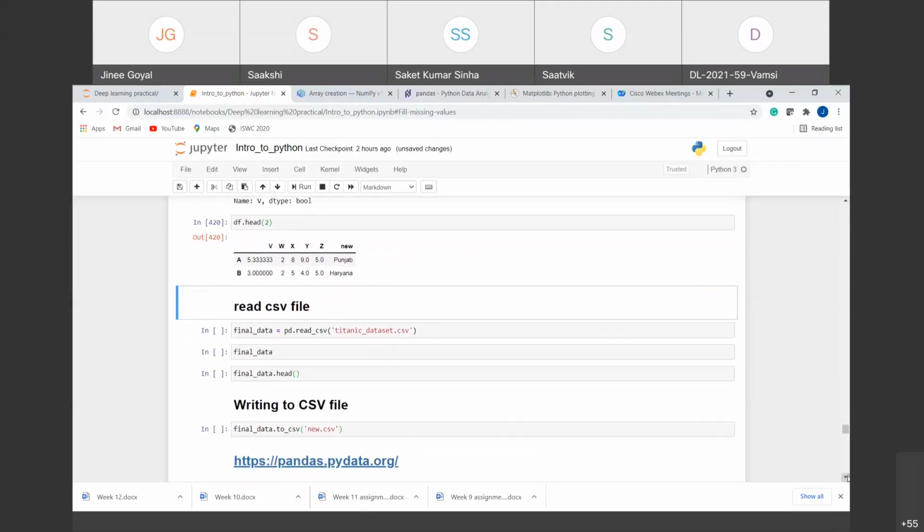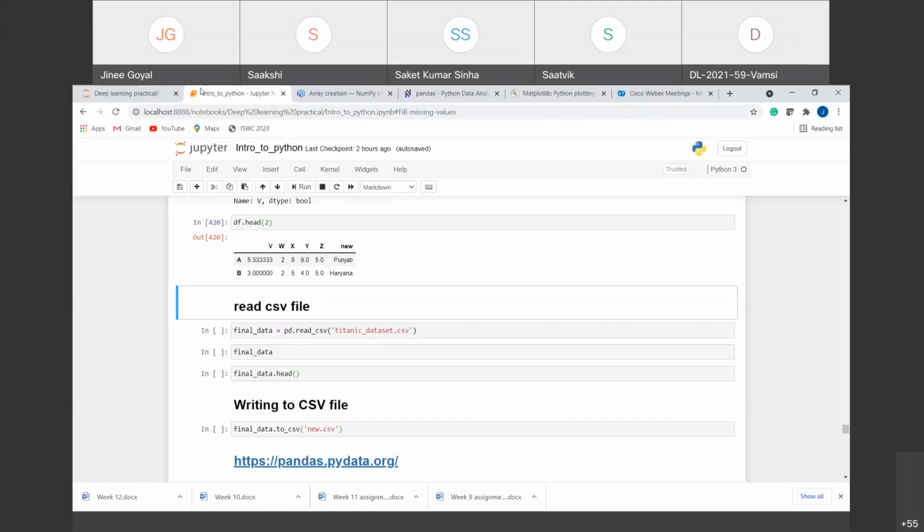Now, for example, we are manipulating this data frame, and we are creating this data frame here only. But in machine learning and deep learning applications, we want to import the CSV file on which we want to do the manipulations, right? So for that, here is a read_csv function, which we can directly use. For example, we have a variable final_data here from where we want to read this CSV file, and we can provide the name here,